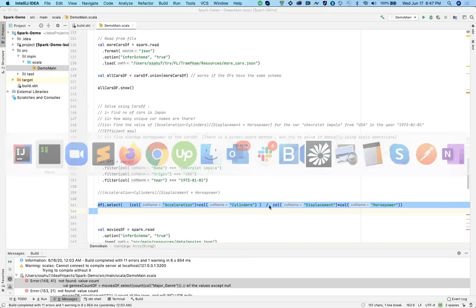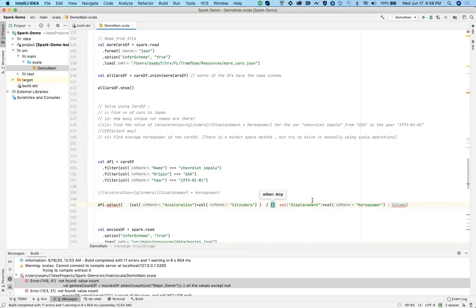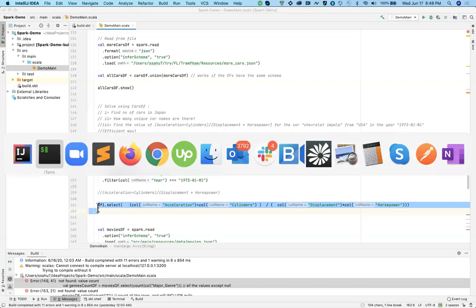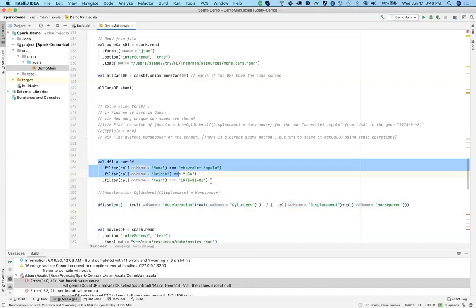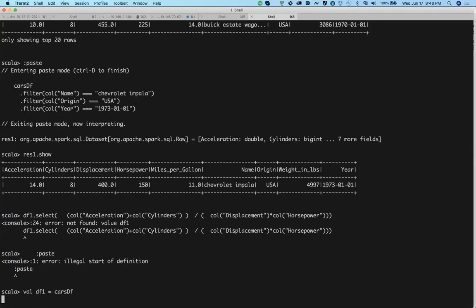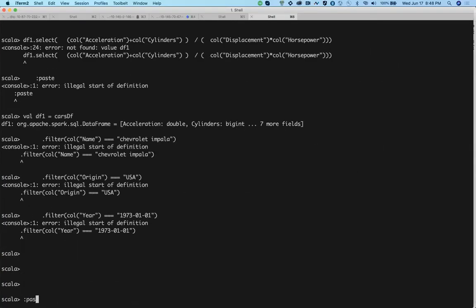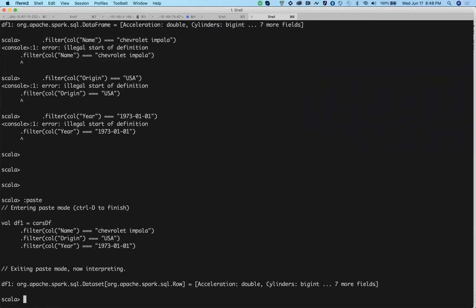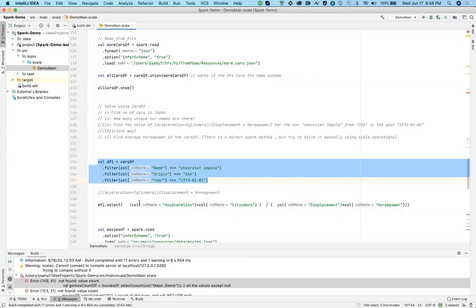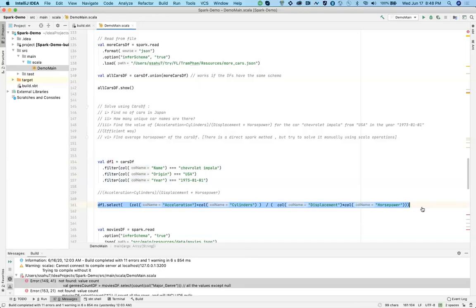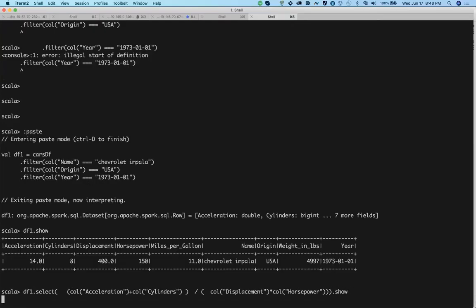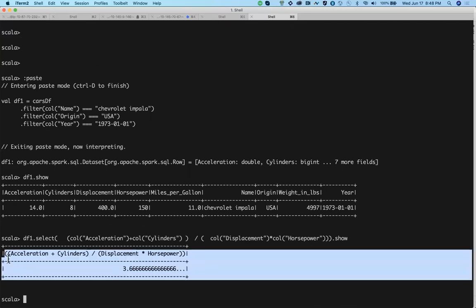If you do this thing, let's see what happens. This and this, let's be on the safer side. Let's cover this as well. So what we're doing is two columns addition, two columns multiplication, then we are finally dividing it. Correct? See, we have one, fine, got it. So let's run this. Now we have df1. What is df1? A single row. Then we want to apply this particular thing over df1. Let me do just show over here. Now this will give you this value. So yeah, this is correct.